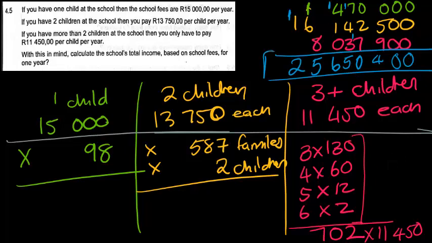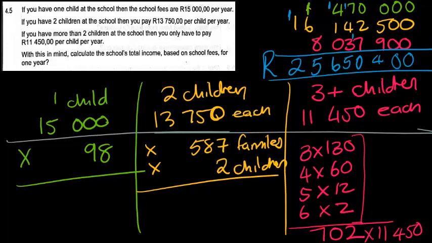The total amount of money that they make is 25,650,400 Rand in 1 year, based on the number of students that they have in the class.